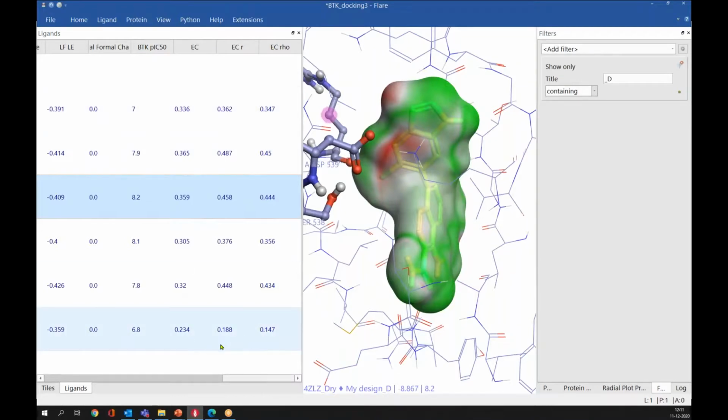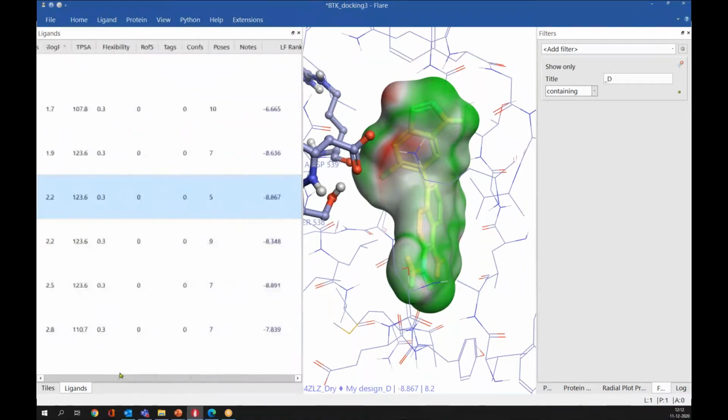The values lie between -1 and +1. -1 means there is a perfect clash, and +1 means there is perfect complementarity with respect to the protein. Usually this ECR correlates well with the pIC50 values, but you can check with all those scores which one is working for you. And this Spearman usually correlates well when your protein has a high charge.